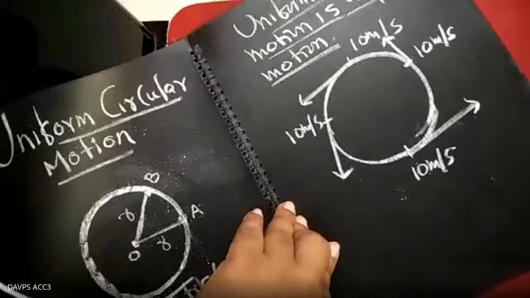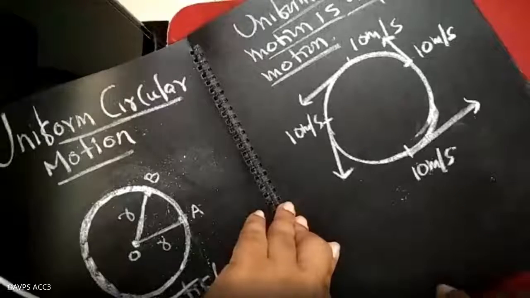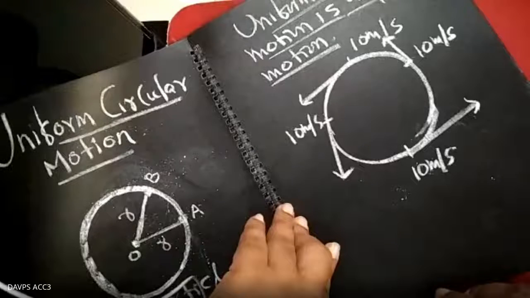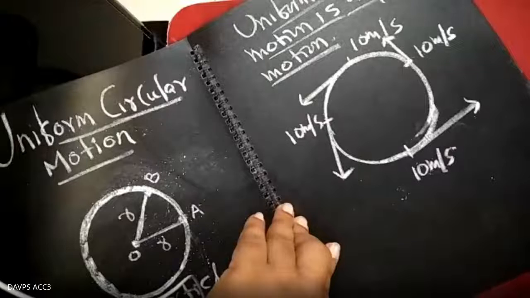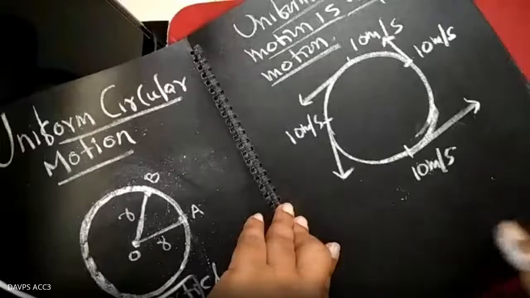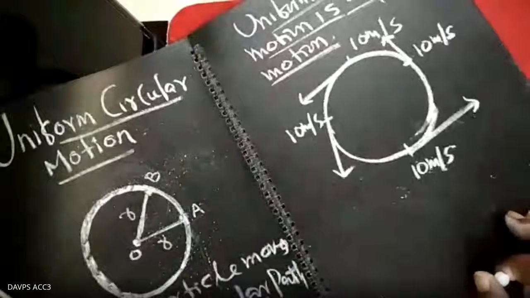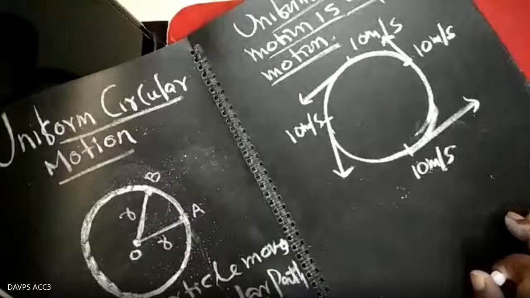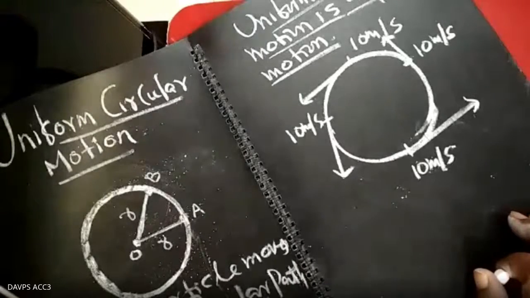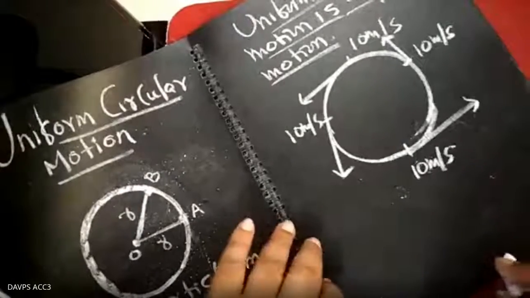But keeping the direction constant, for that the calculation is a equals v2 minus v1 upon t, change in velocity by time, or acceleration equals dv by dt. You already know that for a changing magnitude. But here we have to calculate the acceleration when only the direction is changing, but the magnitude remains constant.